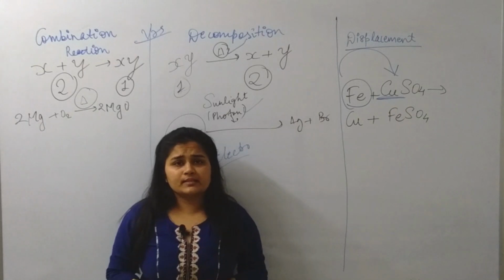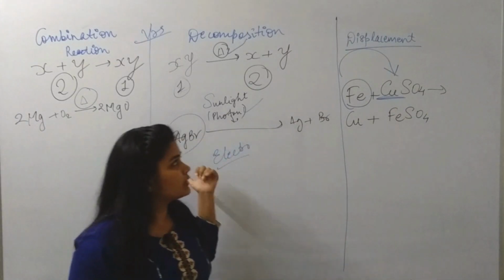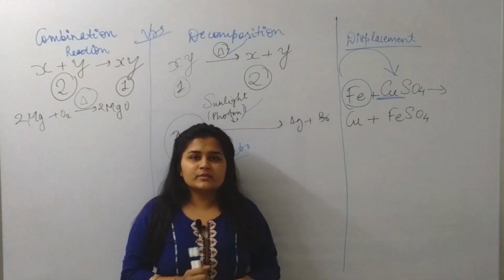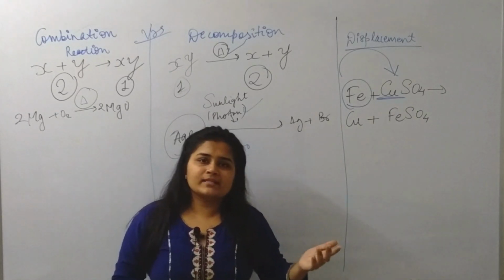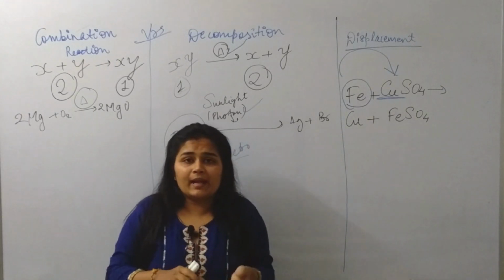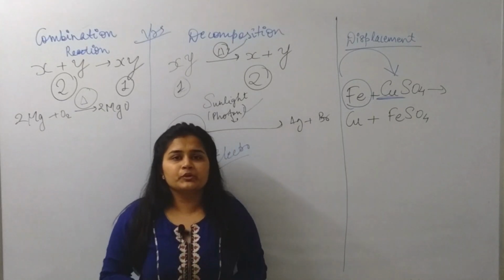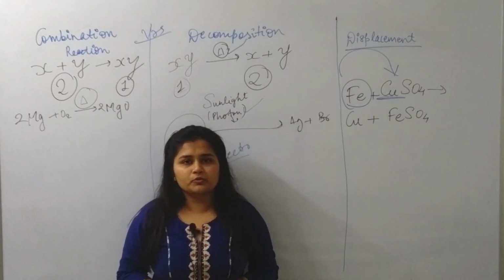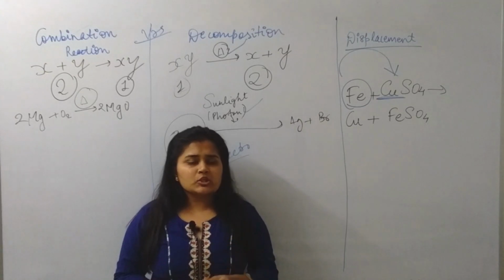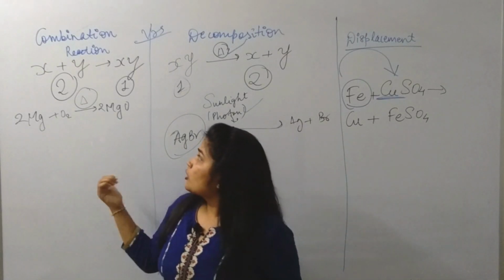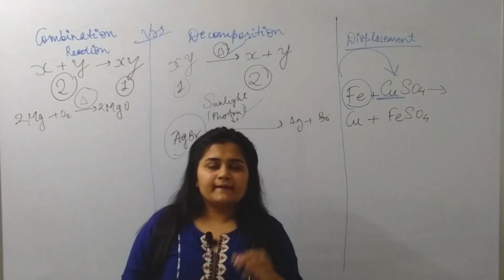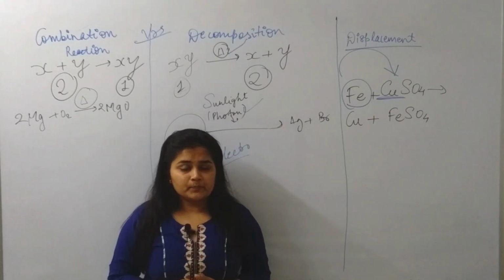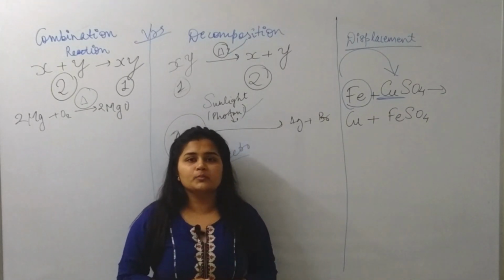So in this syllabus, in our 70% syllabus, we have to study only these three types of reactions: combination, decomposition and displacement reaction. There are also double displacement, reduction and oxidation and applications of oxidation reaction which we do not have to study in our syllabus. One important question usually asked for 2 to 3 marks is: respiration is known as decomposition reaction. Why? Explain. It is usually asked that it is a part of decomposition reaction.